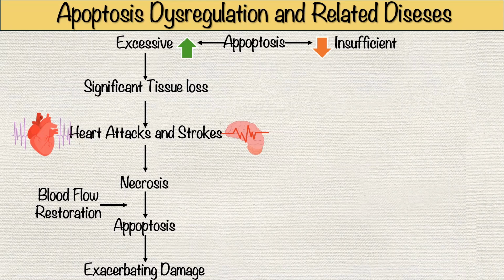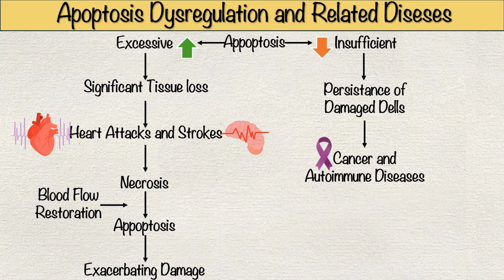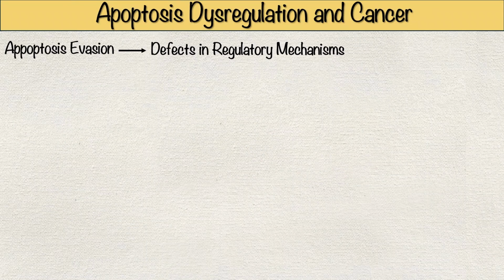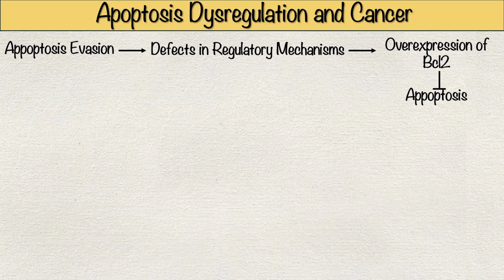Insufficient apoptosis allows cells that should die to persist, contributing to cancer and autoimmune diseases. Many cancers evade apoptosis due to defects in regulatory mechanisms. For example, overexpression of the anti-apoptotic protein BCL2, often caused by chromosome translocations, prevents apoptosis in lymphocytes.